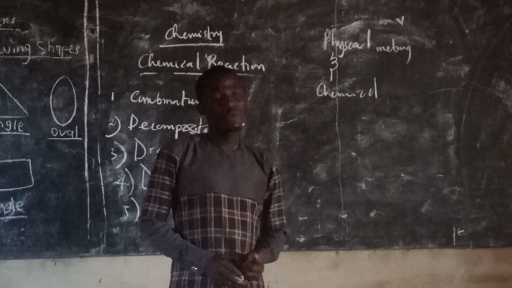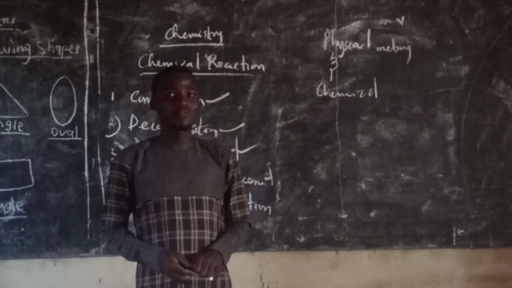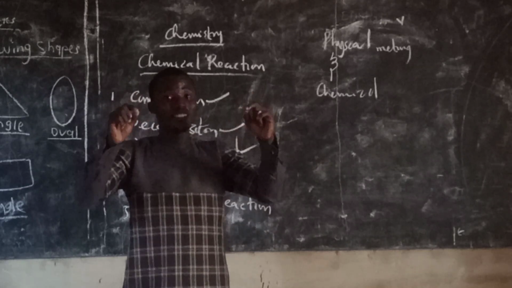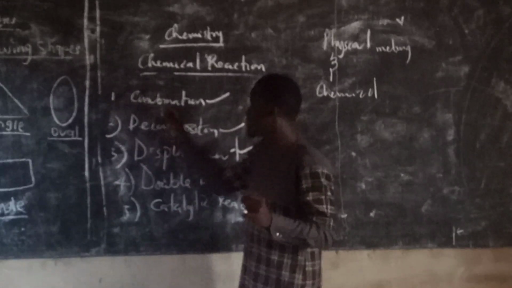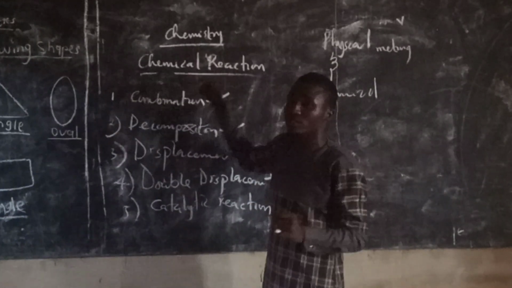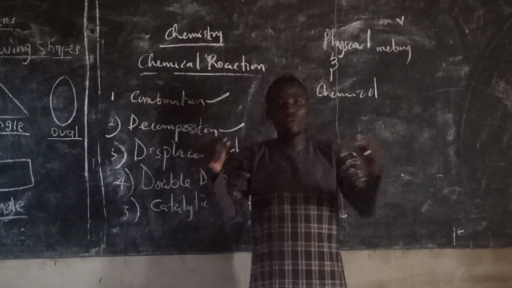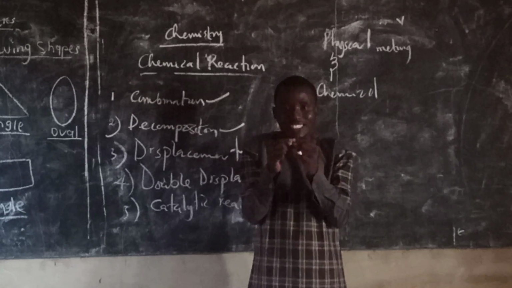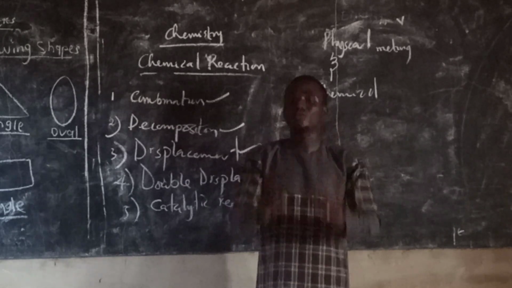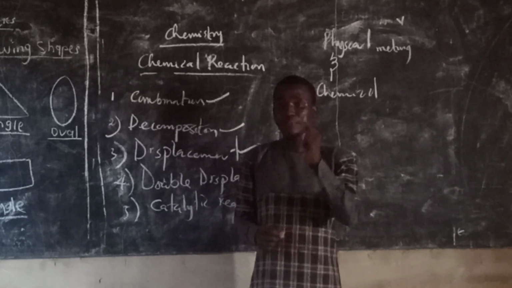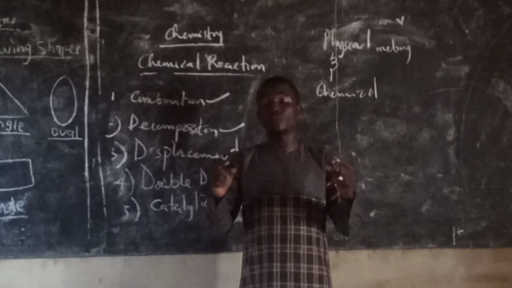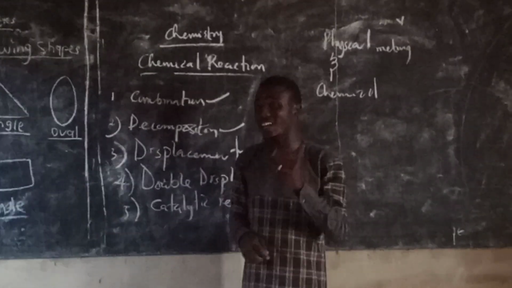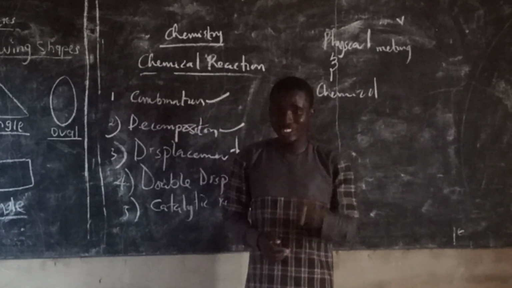Firstly, when we talk of combination reaction, as the name implies, combine. So combination reaction is a type of chemical reaction in which two or more substances combine to form a single substance. A type of chemical reaction in which two or more substances combine to form a single substance is known as combination reaction.